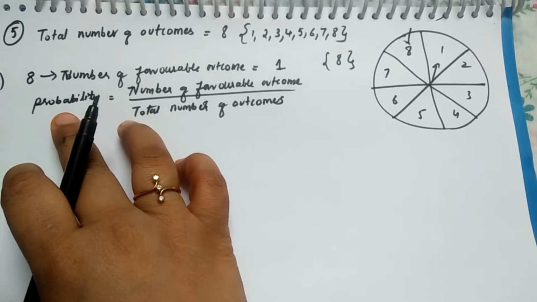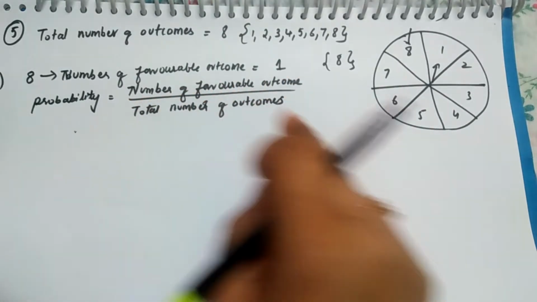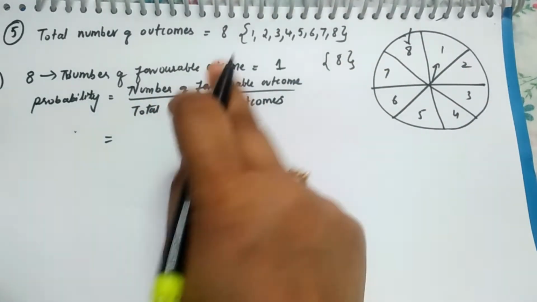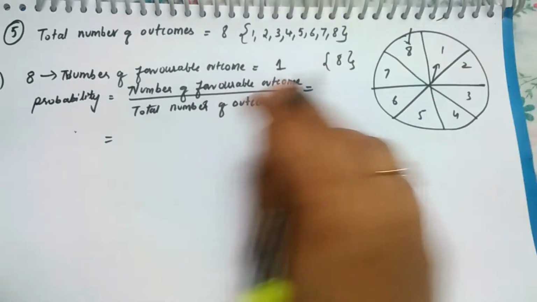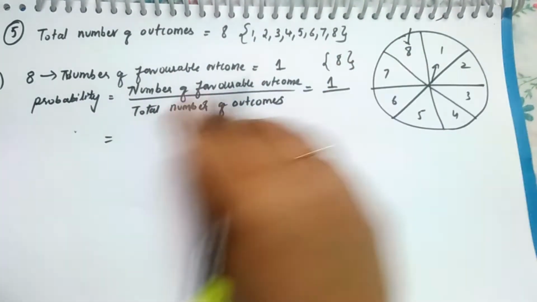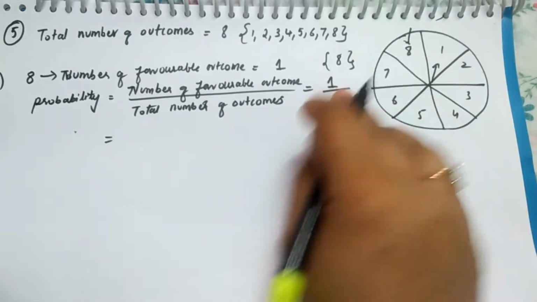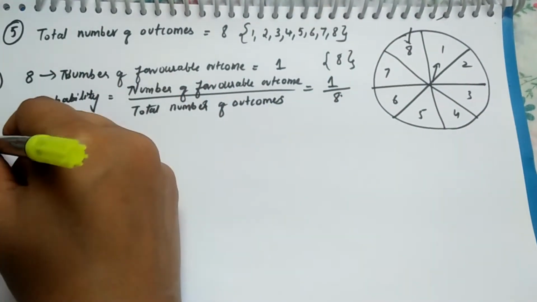Now see the probability. What is the formula for the probability? Number of favorable outcomes divided by the total number of outcomes. Directly we'll do it here. The favorable outcome we have just got as 1, divided by the total number of outcomes, which we have got as 8. So 1 by 8 is the probability. Let's see the second bit.